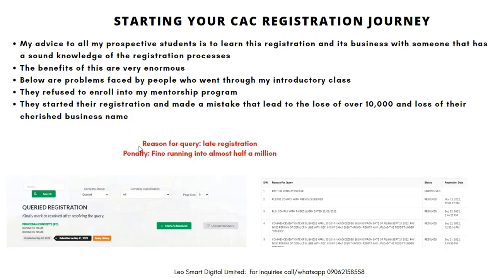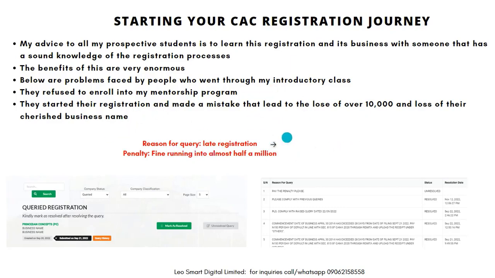Now, this penalty, when you calculate it at 150 naira per day, from April 2014 to September 2022, that's over 8 years. You will be having a penalty to pay of almost half a million naira. And now, do you know what his decision was? He left this. He has already paid over 10,000 for this registration, and now to continue with the registration or to get this cherished name approved, he has to pay this fine.